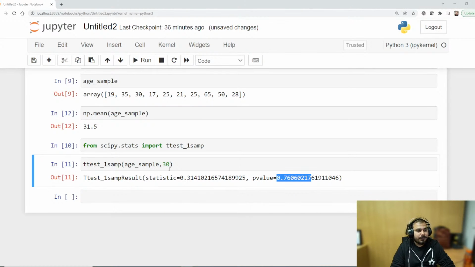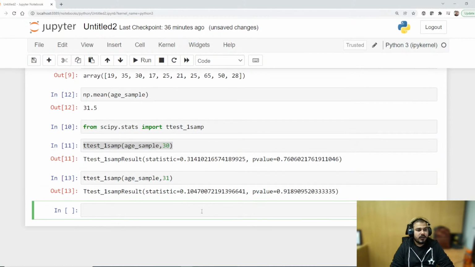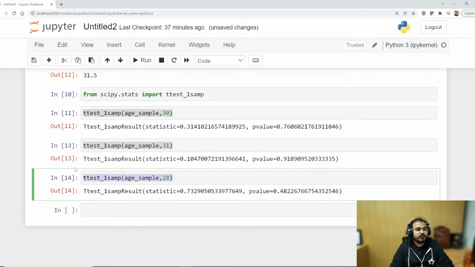Suppose I execute the same code with 31. Now I'm getting 0.918. Suppose I execute with 28. Now I'm getting 0.48.